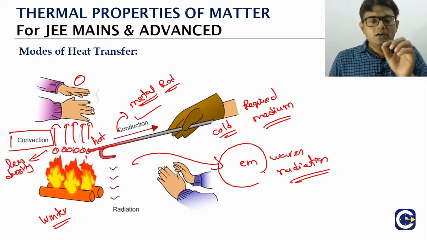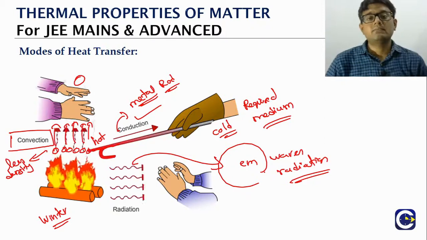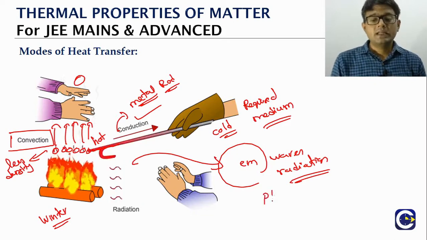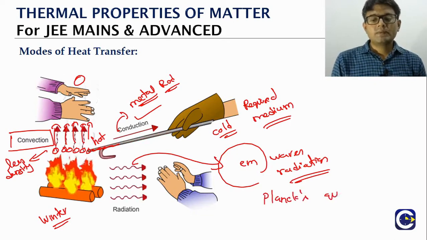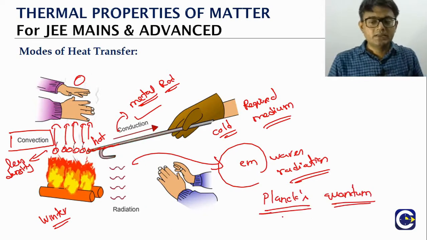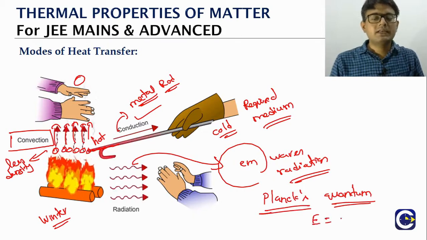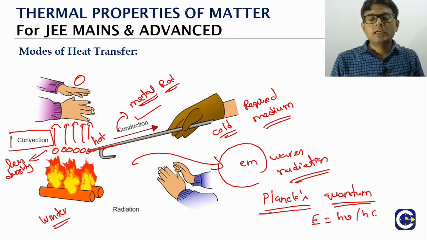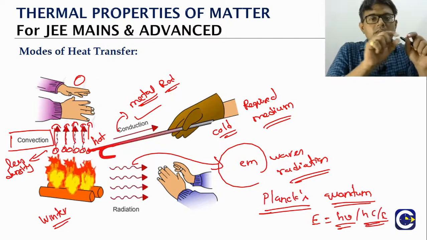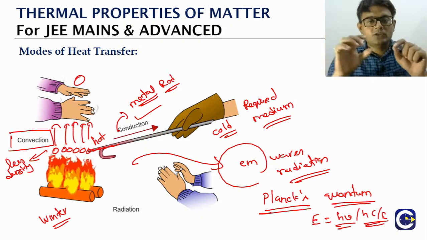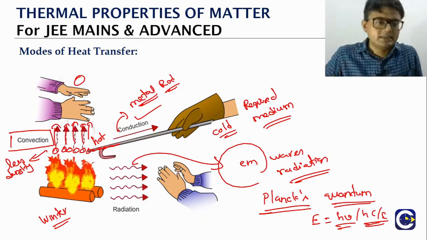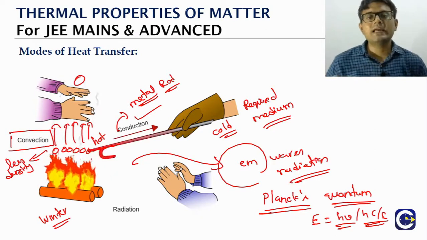But we must have some idea about electromagnetic waves even from your chemistry knowledge. In the structure of atom chapter, you will learn about Planck's quantum theory. Planck's quantum theory talks about how energy moves in the form of electromagnetic radiation. I'm sure you recall this formula: the quantization of energy of each packet will be equal to what? Either h nu or hc by lambda. So energy will be moving in the form of packets or quanta of energy. Each quantum or packet will have how much energy? h nu or hc by lambda. That is related to the chemistry part, but just to get the idea of